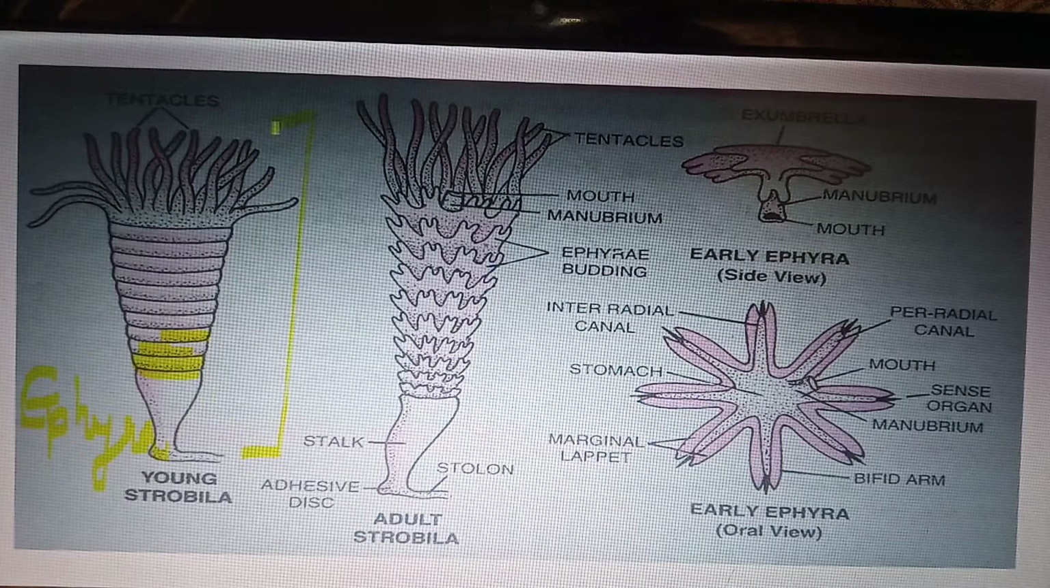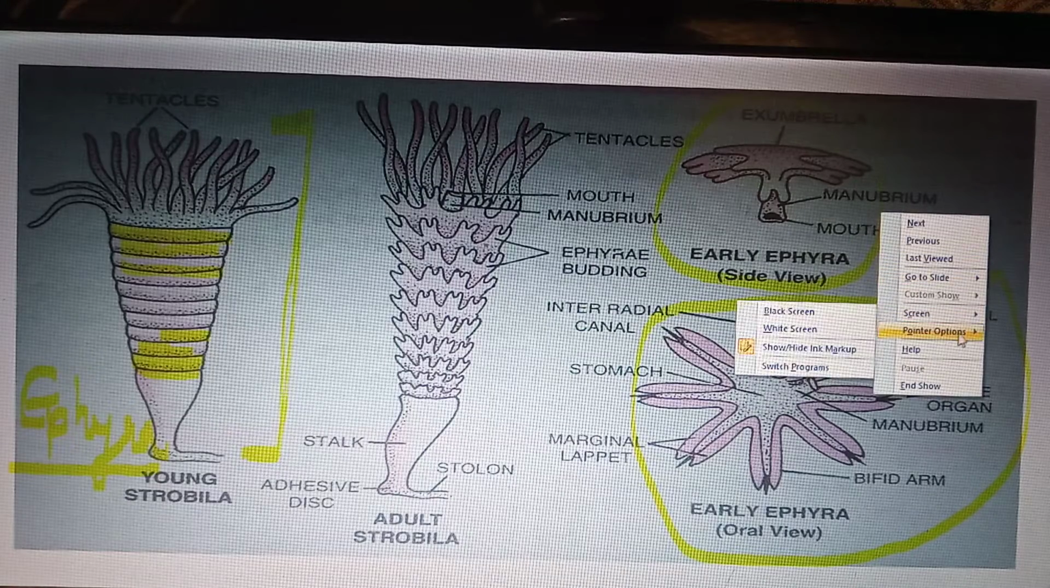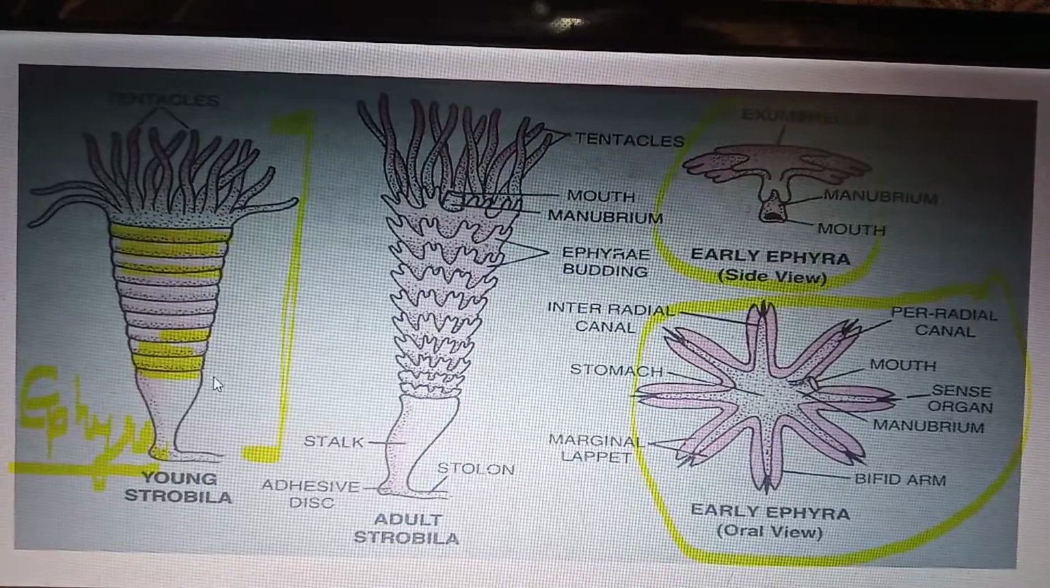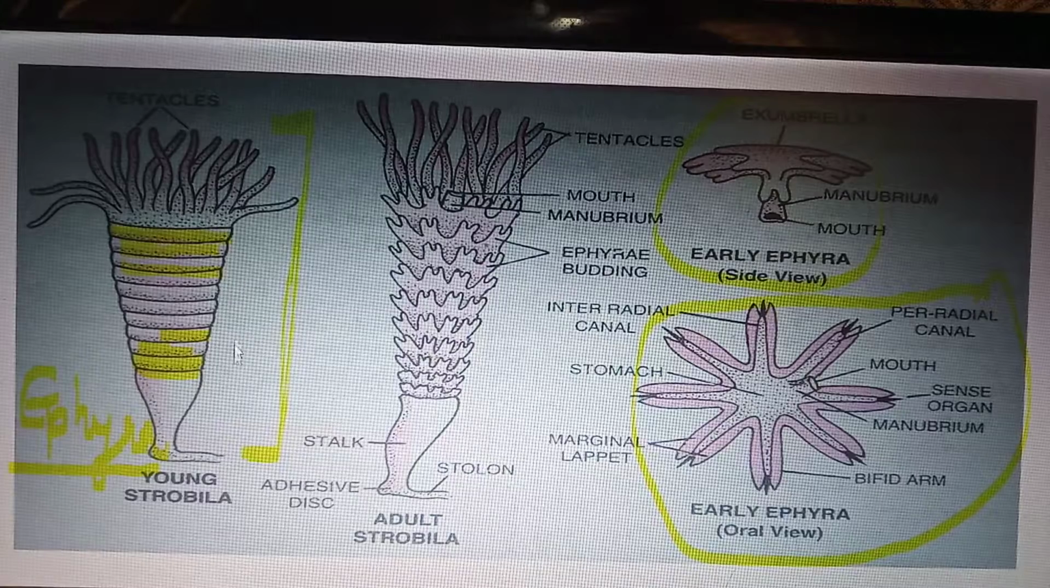Clear? The whole body is known as strobila, and each segment, this one, this one, this one, and all these are known as ephyra. Clear? This is an early ephyra. This is also an ephyra. So this is a diagrammatic representation of strobilation. Here is the repeated segmented body, which is known as strobilation.